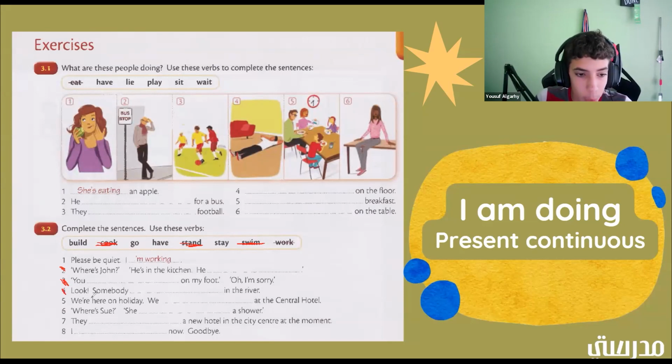Number 5. We're here on holiday. We blank at the Central Hotel. So which one of these could be the right one? Are staying. Good job. Okay, so if we were doing any of the others, like let's say build, we are building at the Central Hotel, that wouldn't make sense because we're here on holiday. We are going at the Central Hotel. That also wouldn't make sense. We are having at the Central Hotel wouldn't make sense. So we are staying at the Central Hotel would make the most sense. So good job. Okay, number 5 is finished.